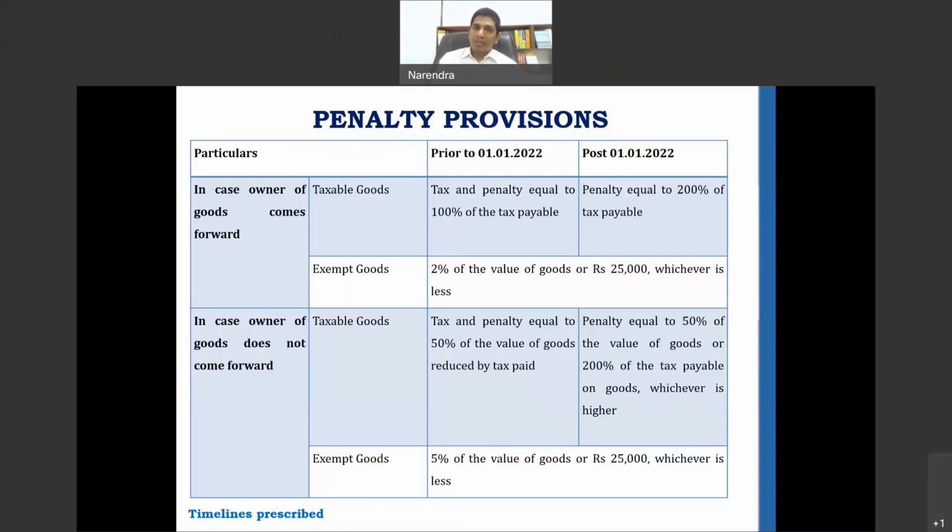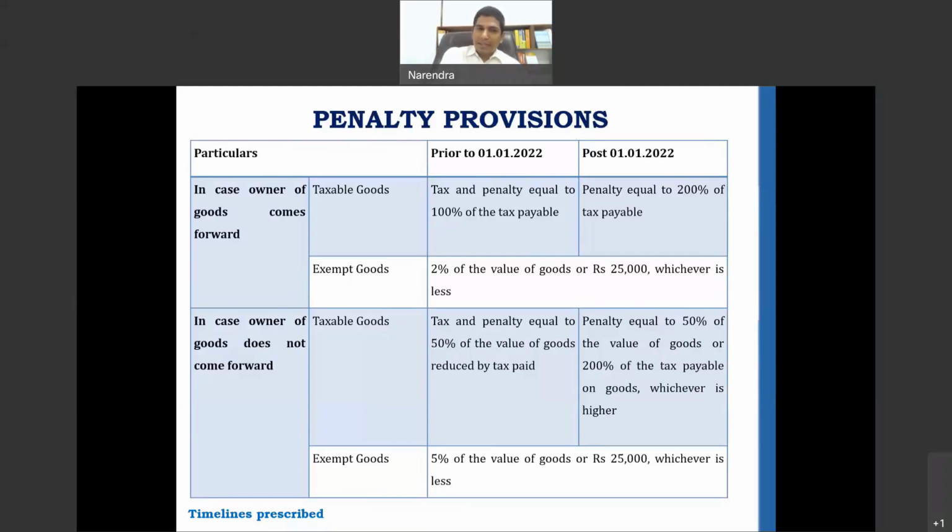It was mainly because under the earlier provision, there was ambiguity as to whether the tax that is to be paid under 129, in case there is any detention, was over and above what was required to be paid on the goods itself. Suppose the goods are worth 1 lakh and the tax on that, assuming it's 18%, is 18,000.